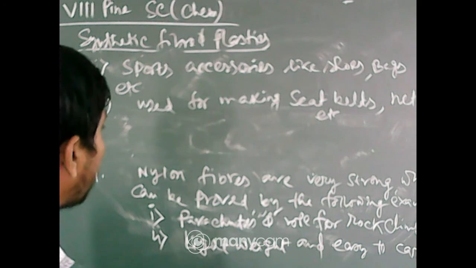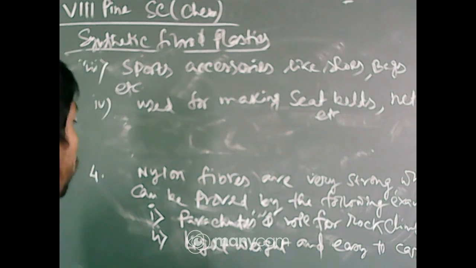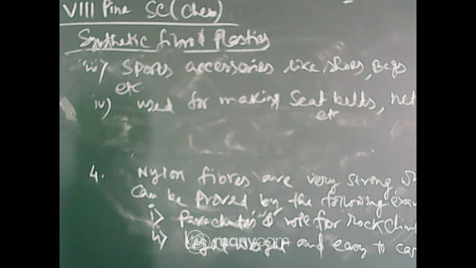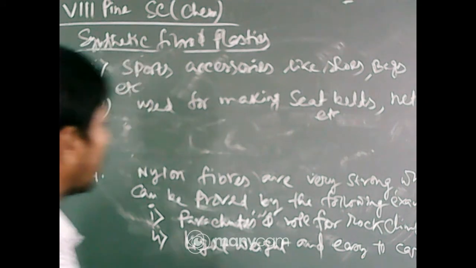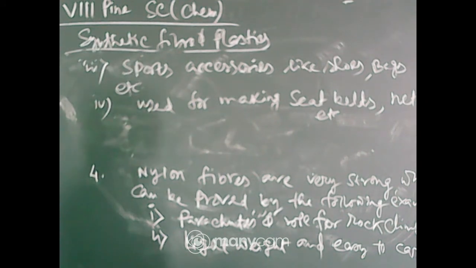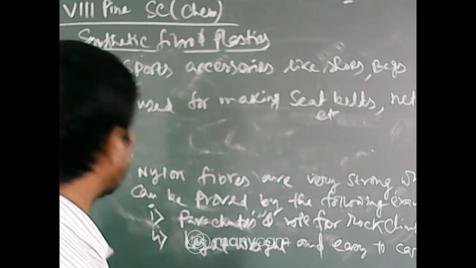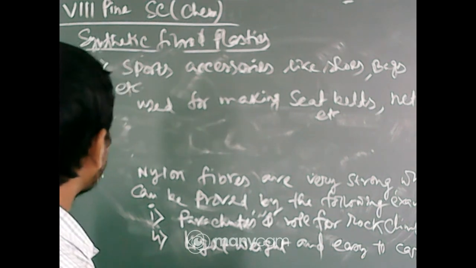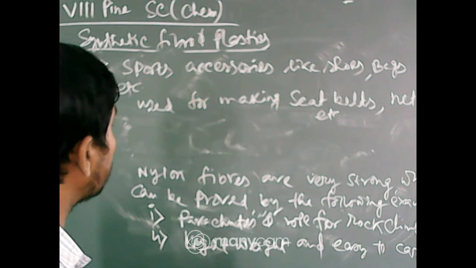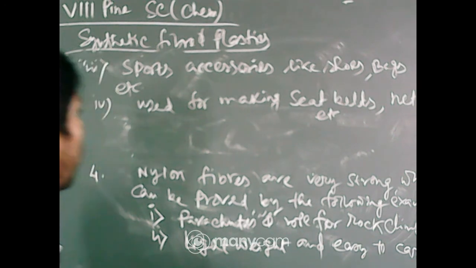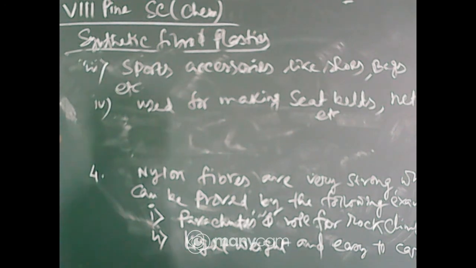Number 1, parachutes and rope for rock climbing. Number 2, lightweight and easy to carry. Number 3, sports accessories like shoes, bags, etc. Number 4, used for making seat belts, nets, etc.